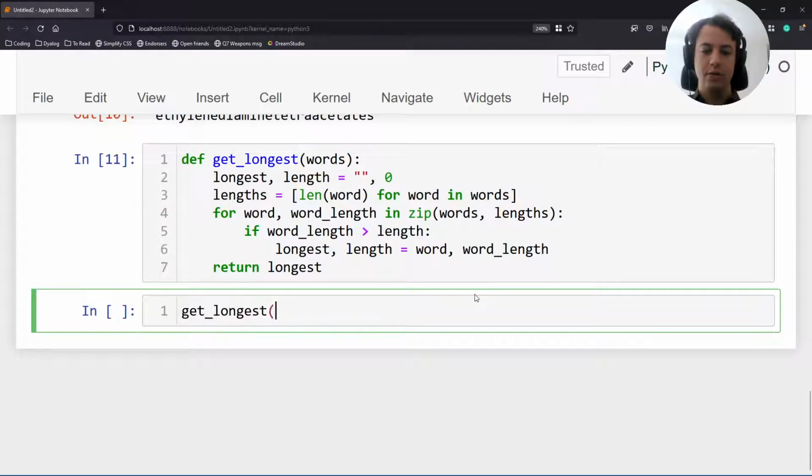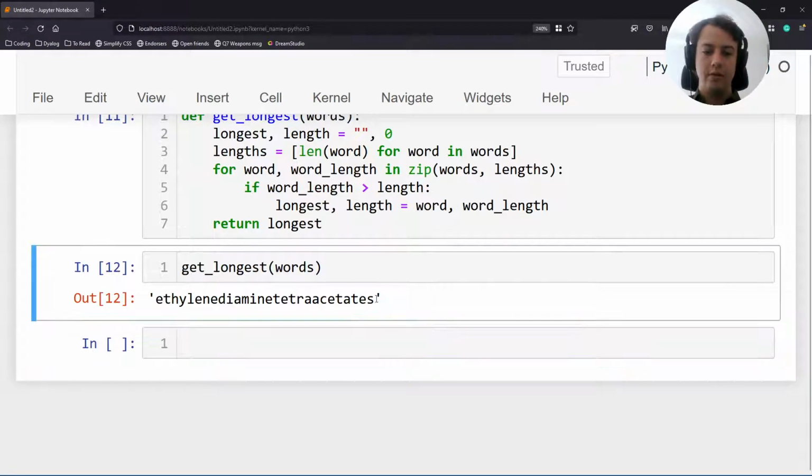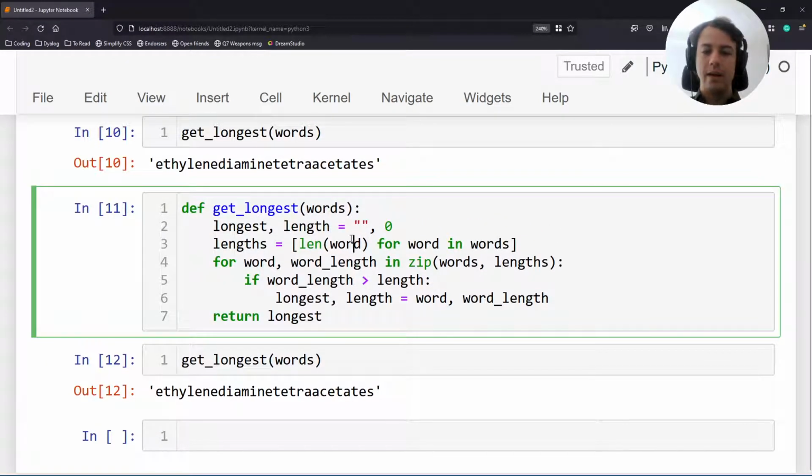Now let's just make sure that this works. Okay, it feels like it does. So again, what's happening here? We are using the built-in zip to put together words and respective lengths. And I did that because I argue that the point of this loop is to look for the longest word. So the less stuff we have in here, the easier it is to see what's going on.